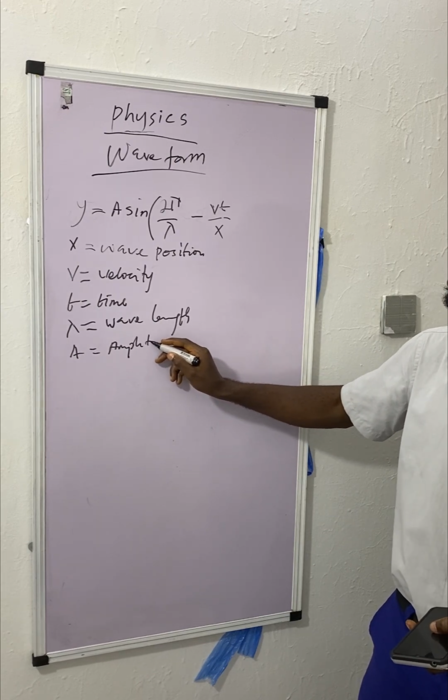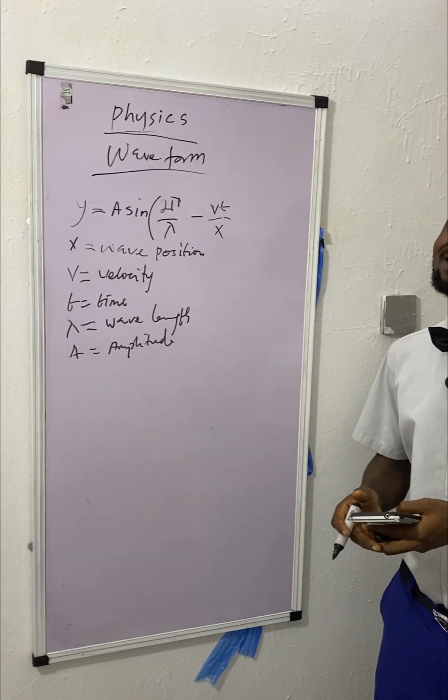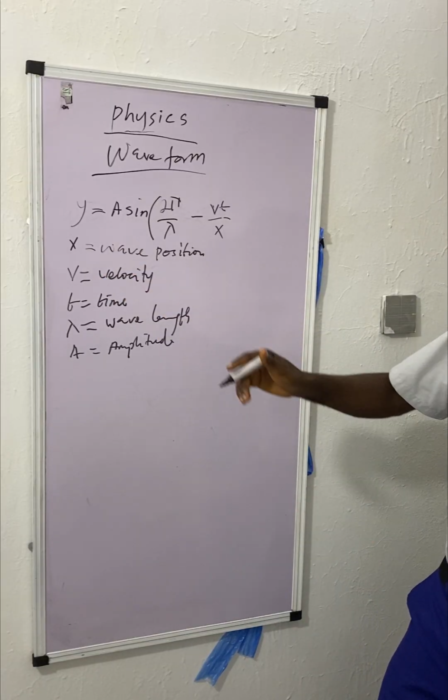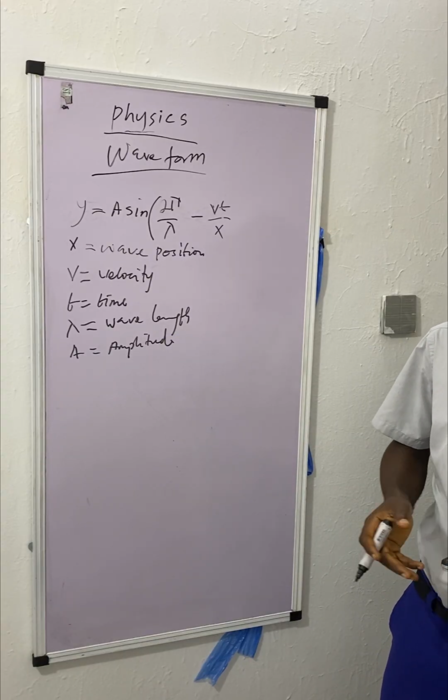So y is the progressive wave itself. So that's that for that.